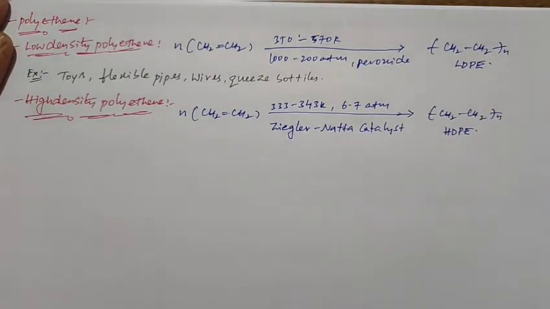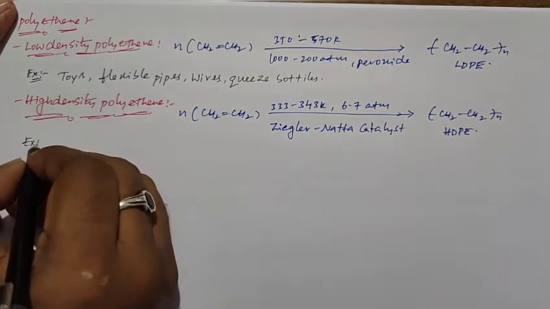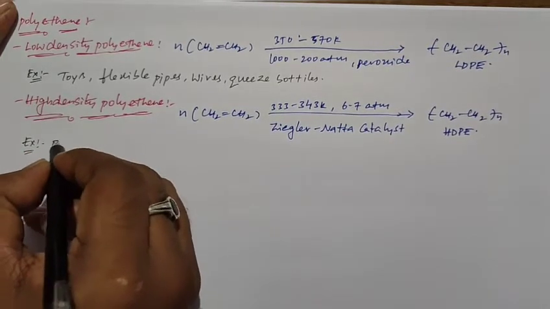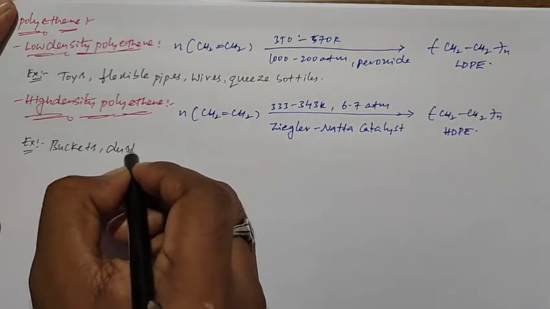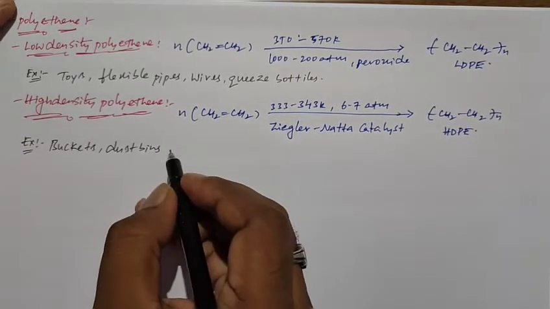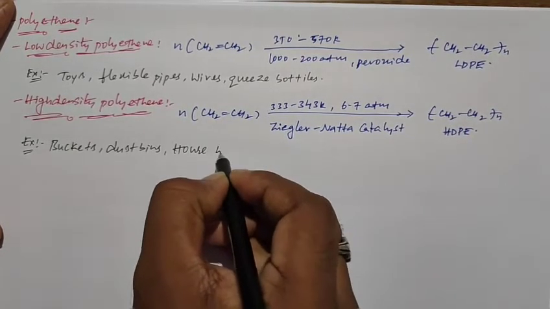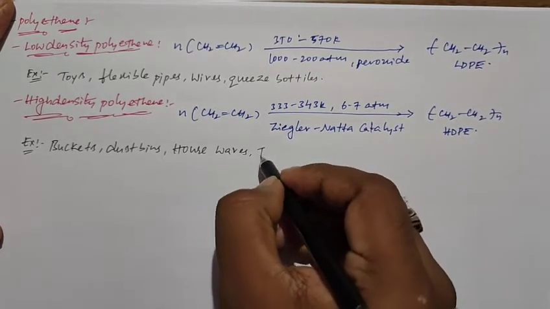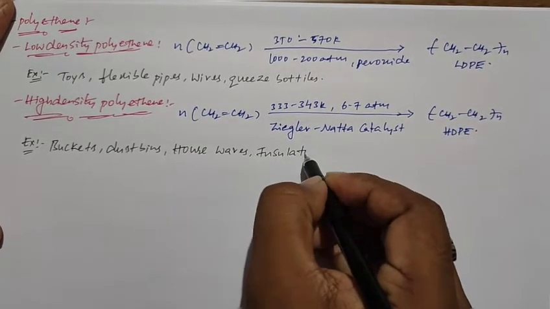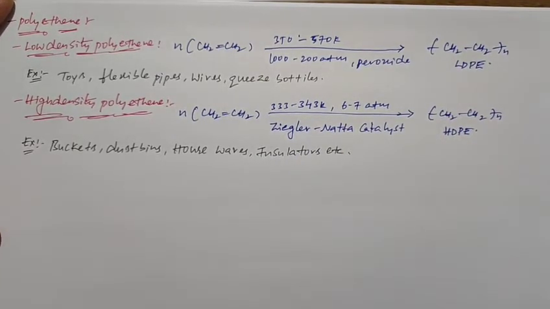So okay, this is about the preparation of high density polyethylene. So generally the high density polyethylene is used for the making of buckets, dustbins, housewares, insulators. So these are the uses of high density polyethylene.